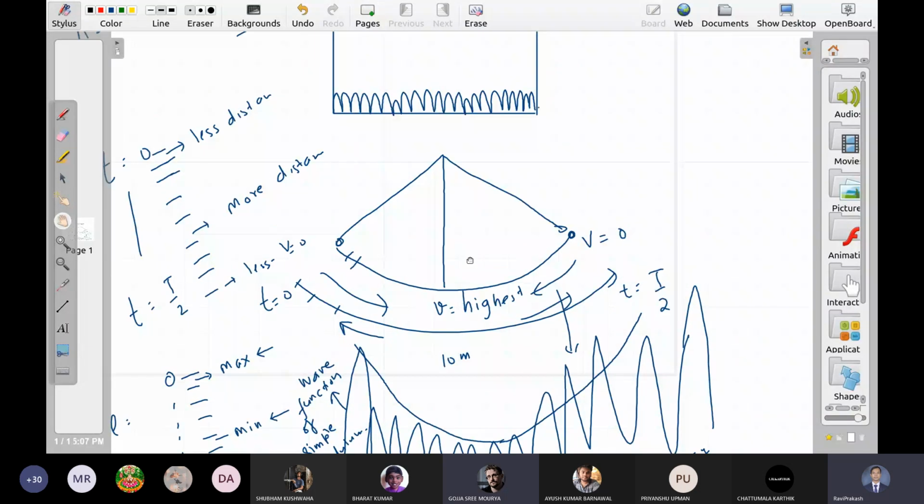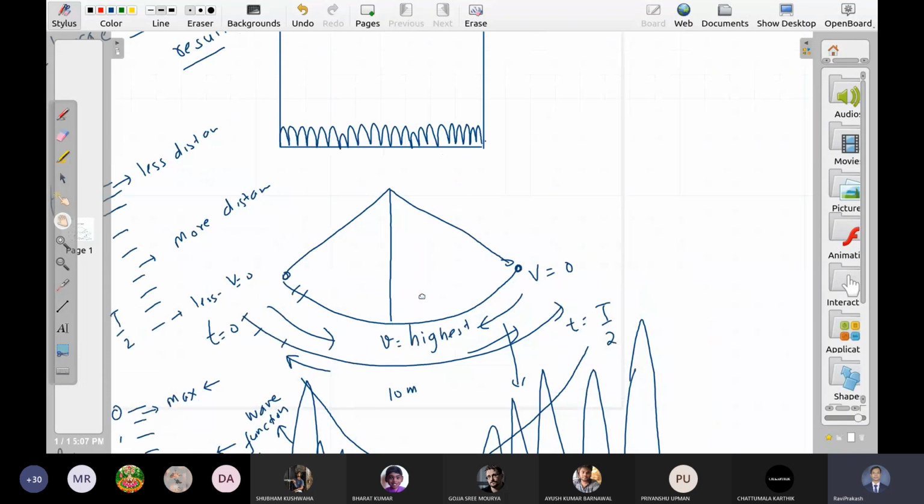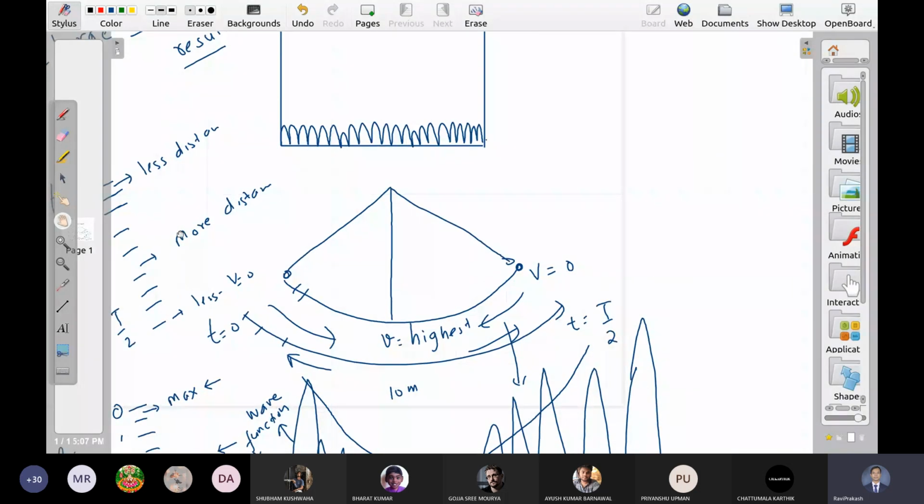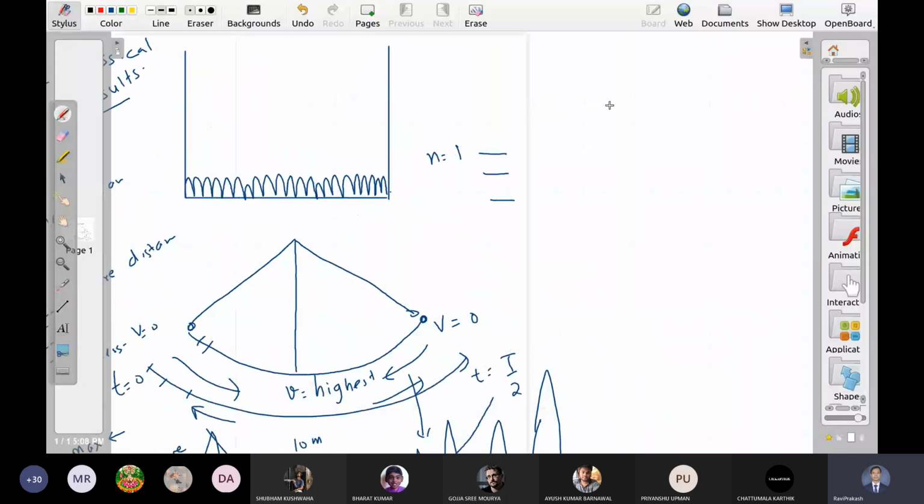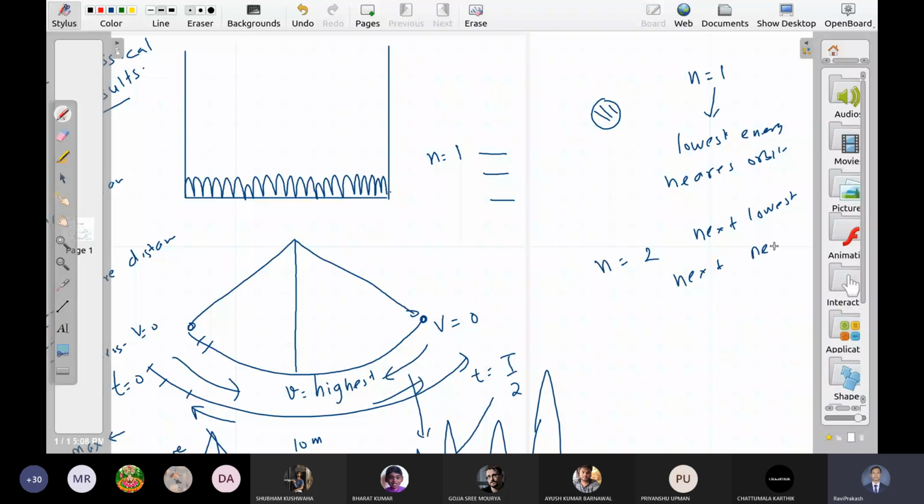Simply, n is just like the energy level here. There are some hypothetical values. Energy can attain only some discrete values, which are represented by n. Even in Bohr's orbit, n is something which characterizes all the things. So when I say n is equal to 1, it has many meanings: lowest energy, nearest orbit, and so on. N is equal to 2 means next lowest, next nearest orbit. Now, obviously, we do not have any concept of orbit here. In this case, this part is missing, but this part is still there.